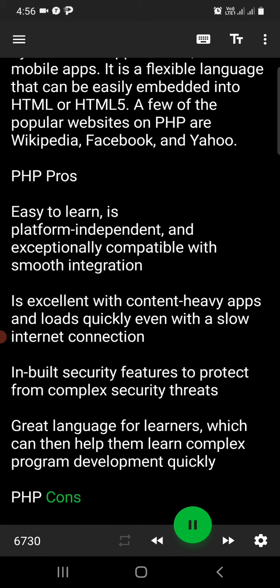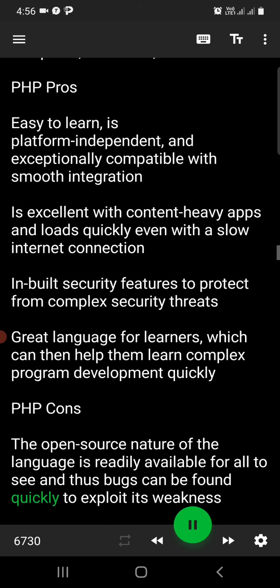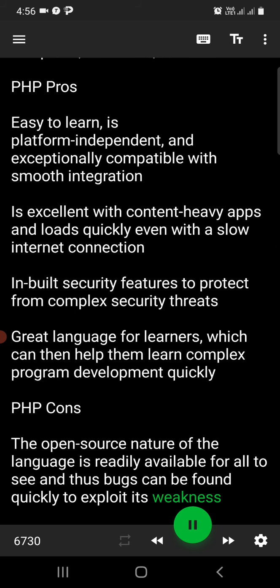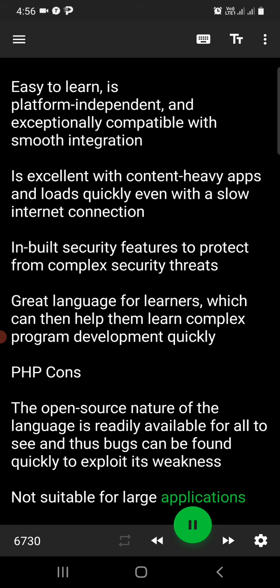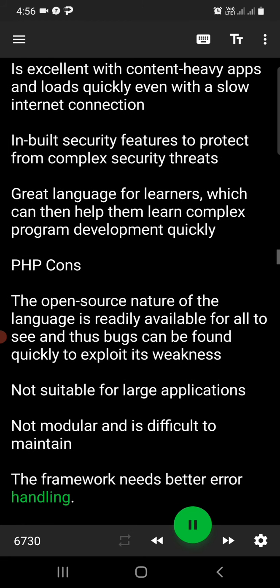PHP cons: the open source nature of the language is readily available for all to see, and thus bugs can be found quickly to exploit its weakness. Not suitable for large applications. Not modular and is difficult to maintain. The framework needs better error handling.